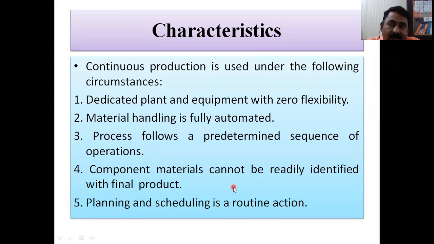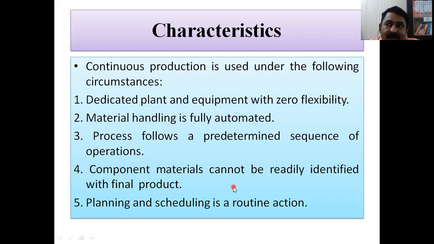If anybody wants that, by using the plant, I will manufacture some other product which is somewhat similar, there is no scope for modification at all. So this is zero flexibility. Whatever examples we have just seen, if a car is being manufactured for this type of car, and I want to manufacture another different type of car with that particular plant, there are very few chances. And again, if I use the same facility and go for a two-wheeler, again it is not possible at all.